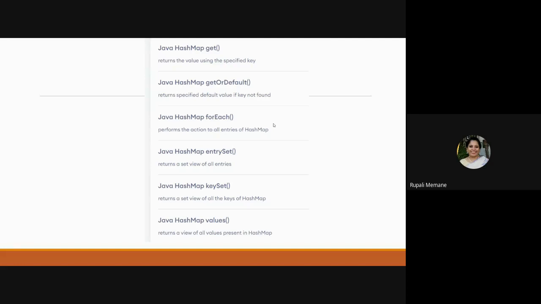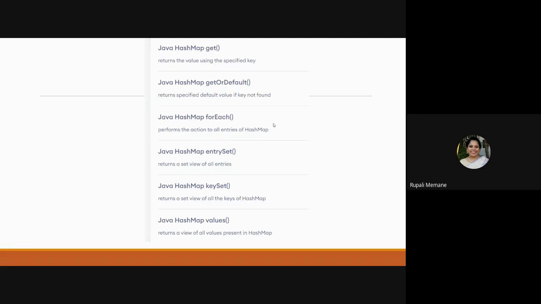Suppose you have subjects: 343, 344, 345. A student is going to opt for all three. So the key is 343, and let's say the name is Rupali Memane. Now I'm going for 344 also, but again the name is Rupali Memane. For 345, the name is again Rupali Memane.